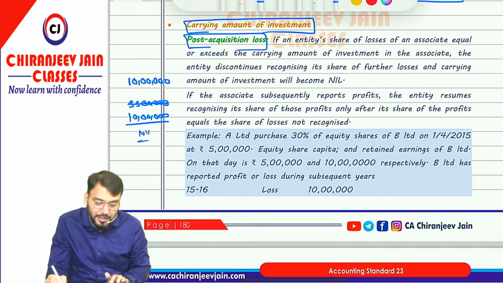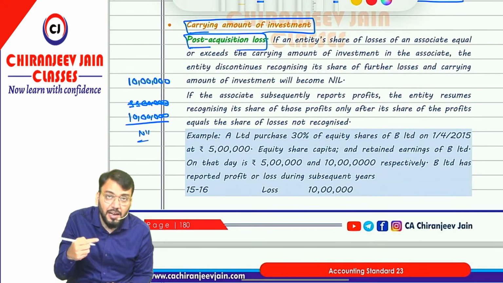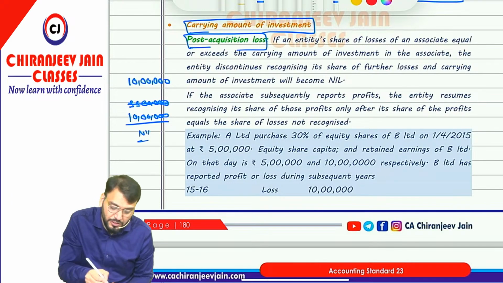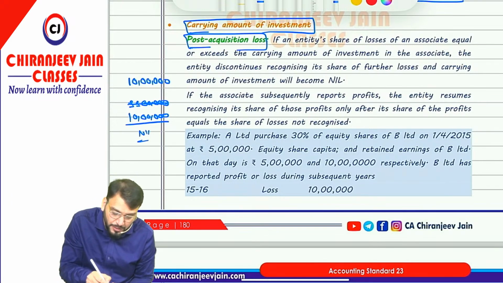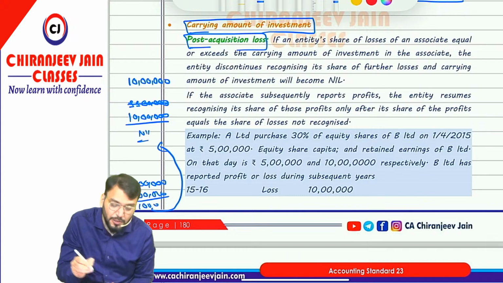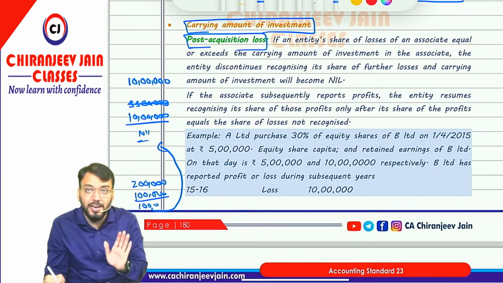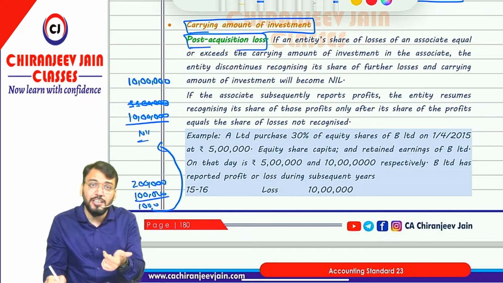Now subsequently, suppose they again report profit, and the share in profit is 2 lakh. So out of this 2 lakh, first we will adjust the unrecognized loss of rupees 1 lakh, and then the balance 1 lakh profit will be transferred to investment. Understood? This is the point. However, this is similar to minority interest, whatever we have done.